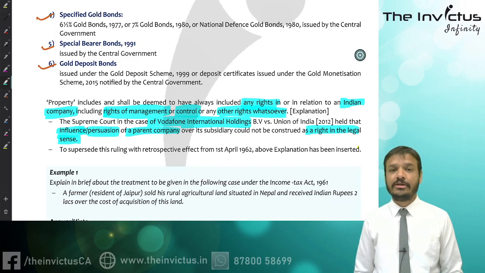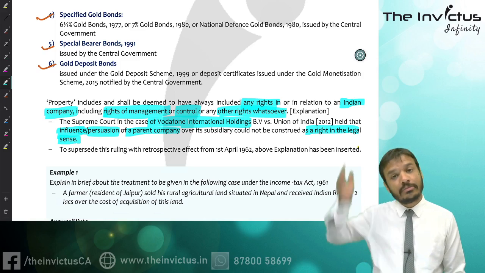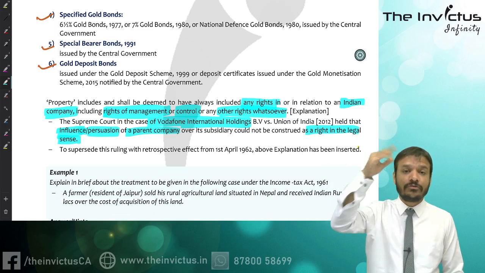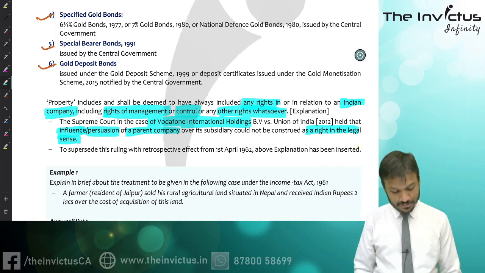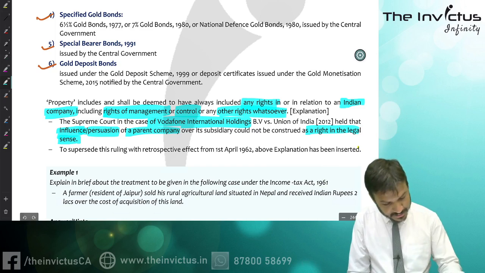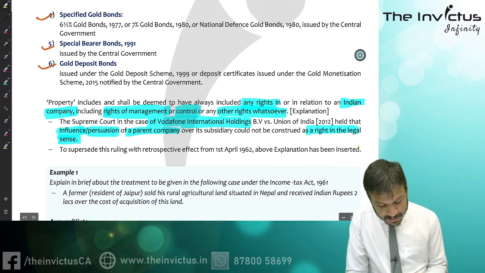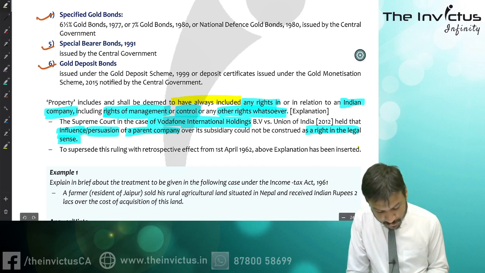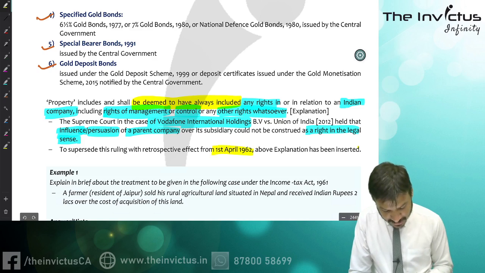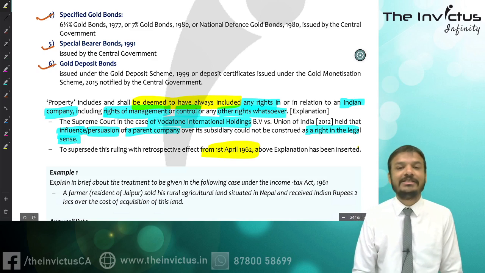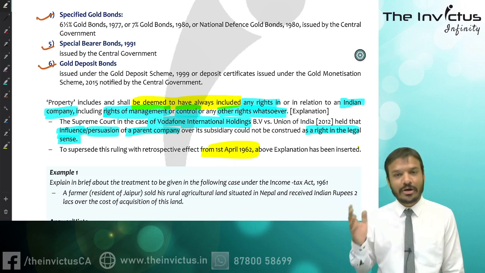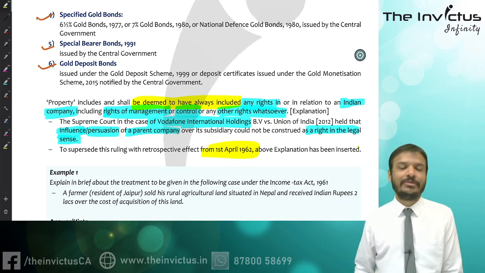Now income tax has introduced this explanation with retrospective effect from 1st April 1962. What are the wordings? It shall be deemed to have always included, so it is effective from 1st April 1962. They introduced it to supersede the decision given by the Supreme Court.